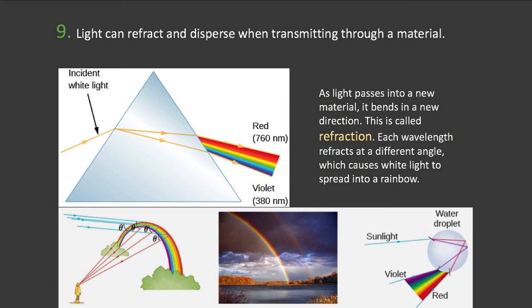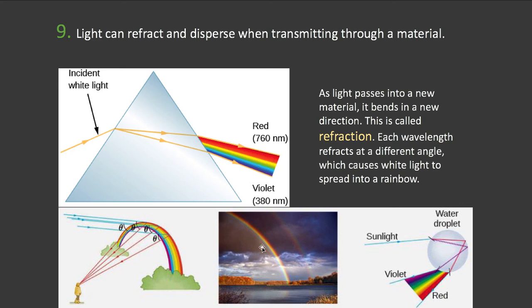On to number 9. Light can refract and disperse when transmitting through a material. So I've mentioned how light gets absorbed by the atmosphere. Different bands get absorbed differently in the atmosphere. Well, another thing that happens when light passes through a material is that it changes direction, and we call that refraction. And it's actually the principle by which prisms work. The light enters the prism and spreads out, and the colors spread out into slightly different angles, and so it ends up in a rainbow.